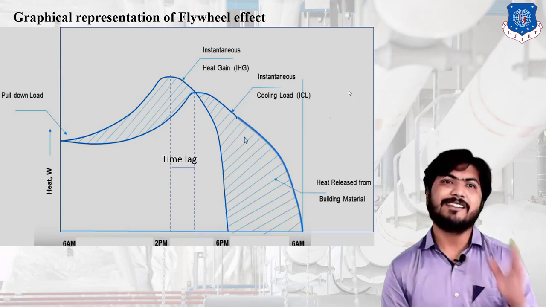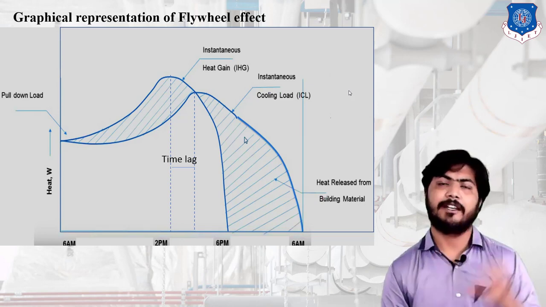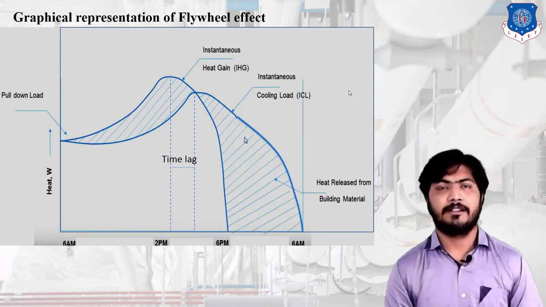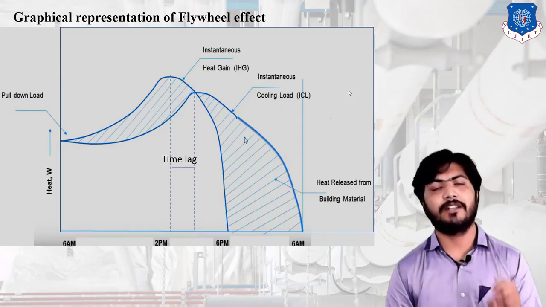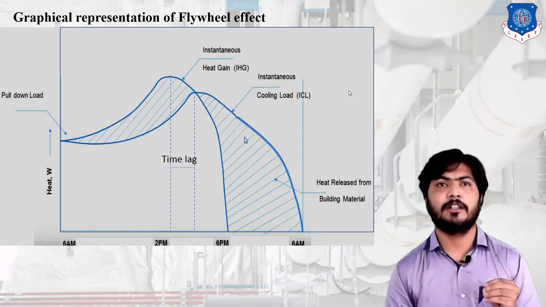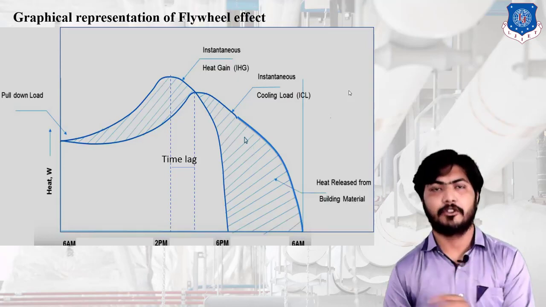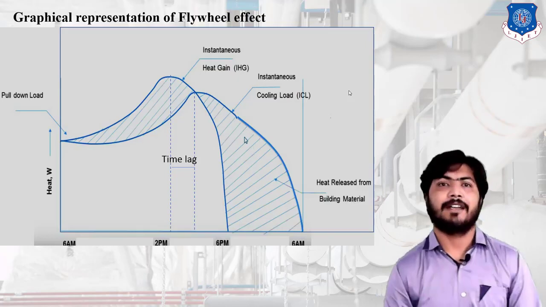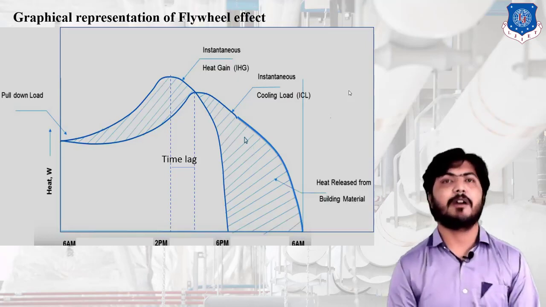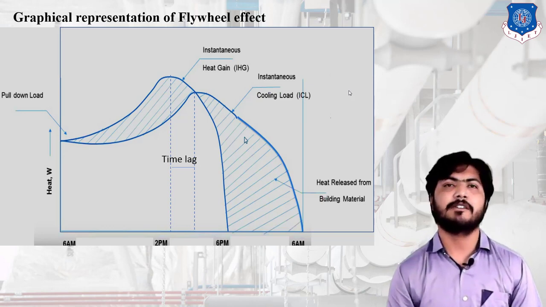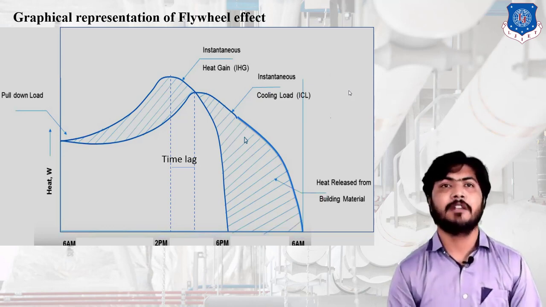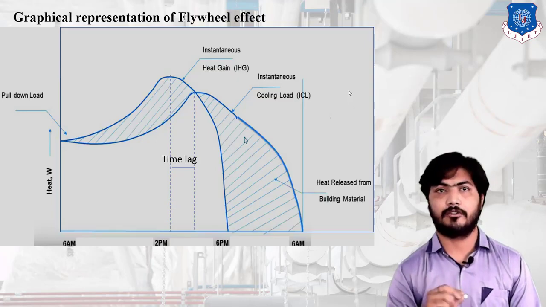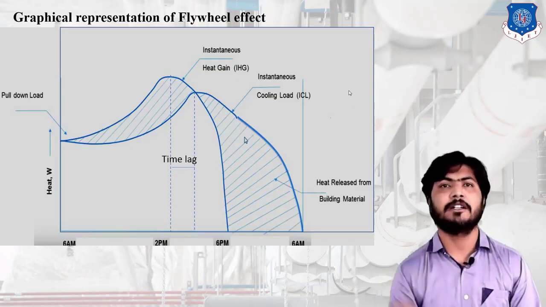Then between 6 a.m. and 2 p.m., heat is supplied to the room, but some amount of heat which is stored in the wall is not supplied to the room up to 2 p.m. At 2 p.m. the maximum amount of heat is supplied by the solar radiation, but at that time the total amount of heat is not supplied to the room.